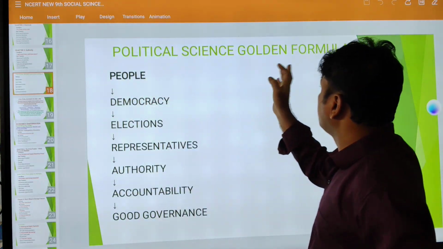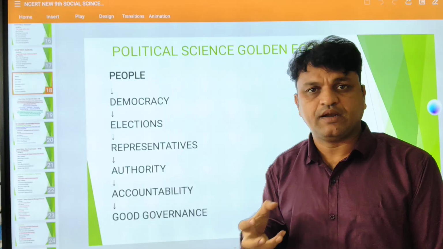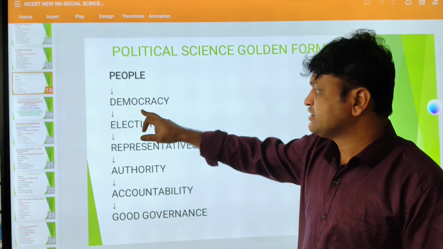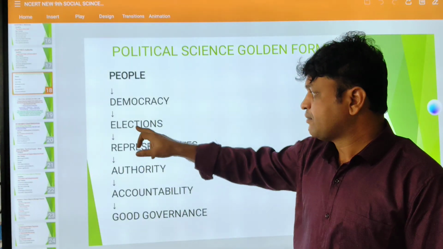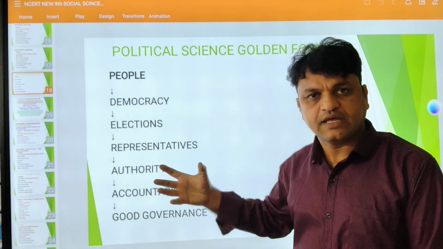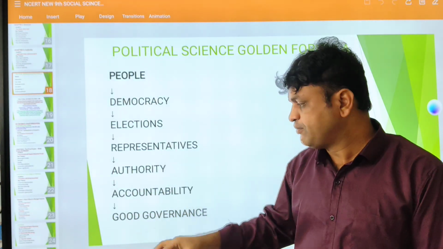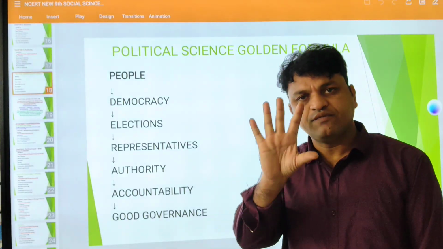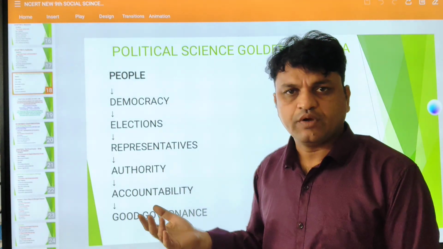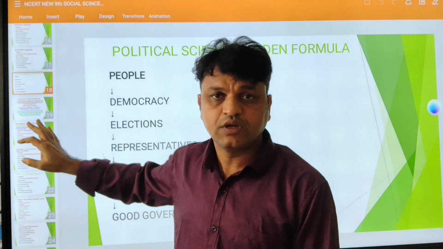Political science, golden formula. People. In any democracy, people possess the power. The people are the basis. So people lead to democracy, and then elections. People participate in elections. Then representatives, our MLAs and MPs. Then authority: they have the power. And accountability: whatever they do, they should be accountable to the people. Then good governance. There are some 5 features, like participatory governance, accountability, responsiveness. Everything comes under good governance. These are the elements of good governance.